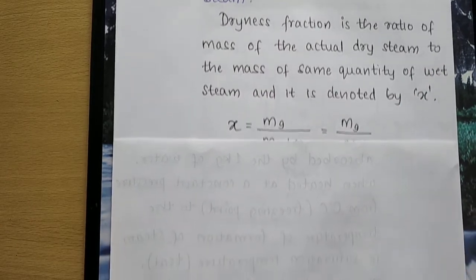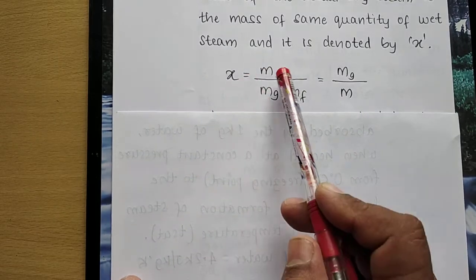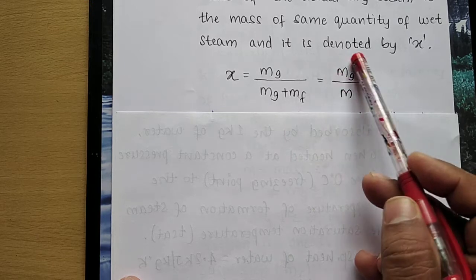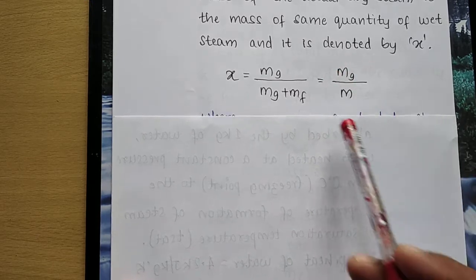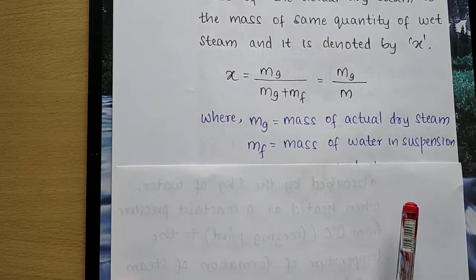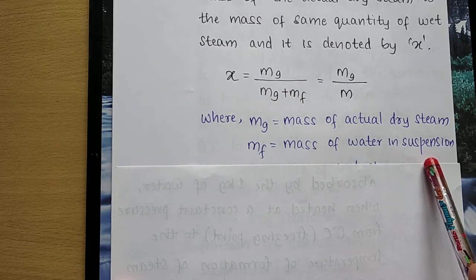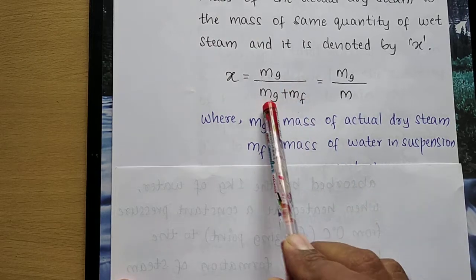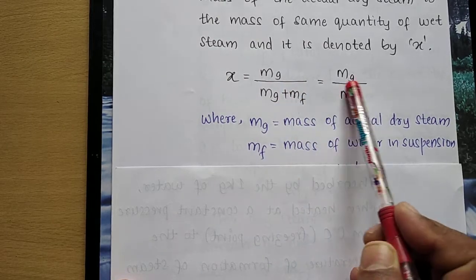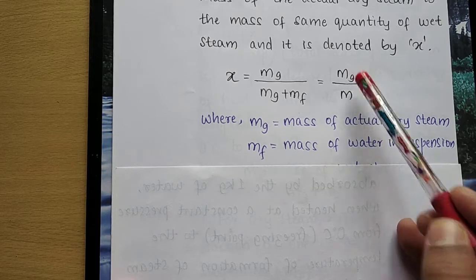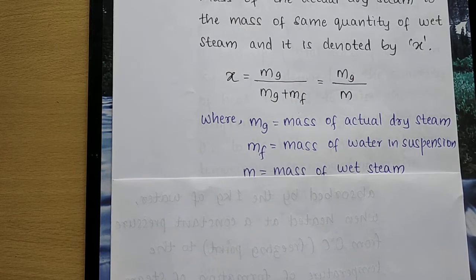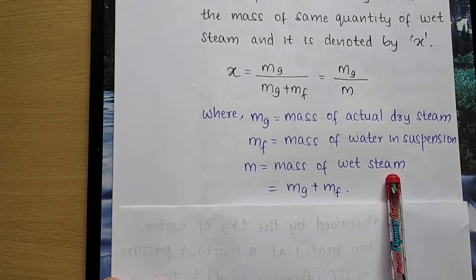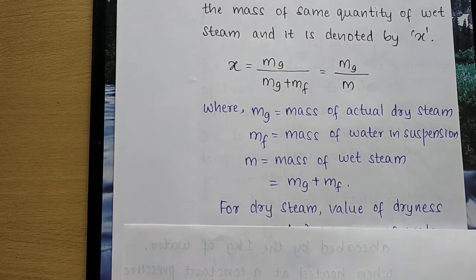I can write this as x equal to mg divided by mf plus mg. Here mg is the mass of dry steam, and mf is the mass of water in suspension, that is, water particles in suspension. mf plus mg gives the mass of wet steam. So mg by m gives the dryness fraction, where m equals mass of wet steam, that is mf plus mg.